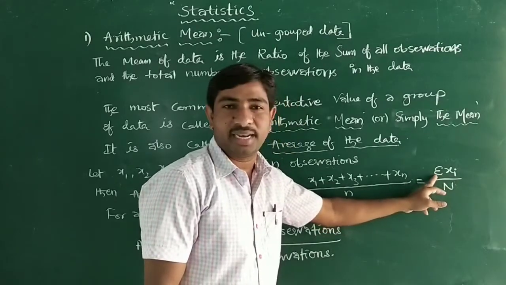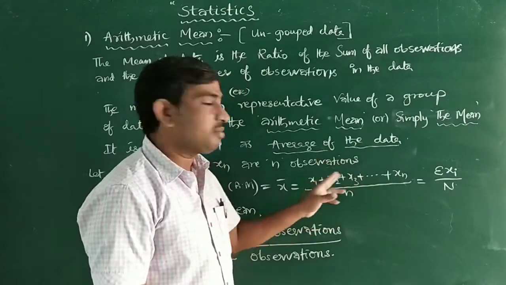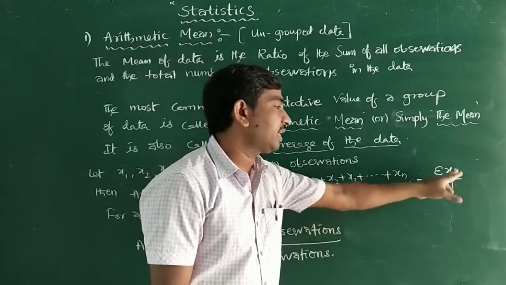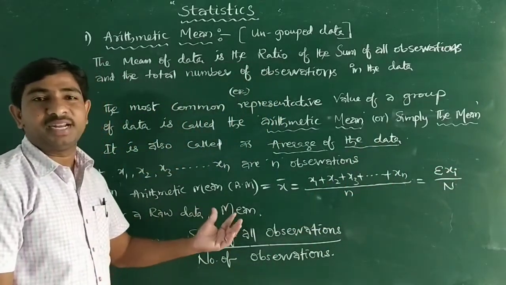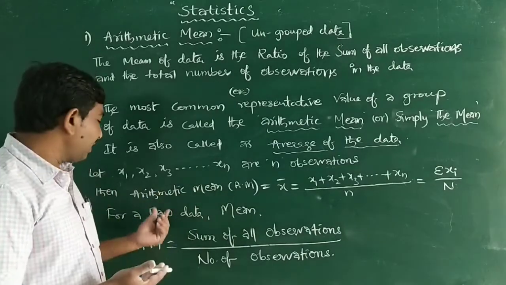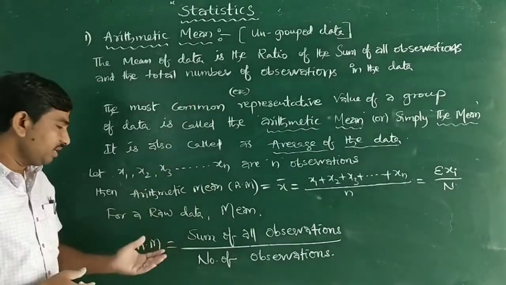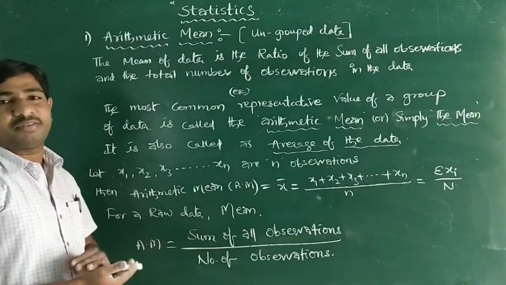Sigma is a Greek letter. It represents the sum of all the given terms. Sigma xi by n is also called summation xi by n. So for raw data, here meaning ungrouped data only, the arithmetic mean is equal to the sum of all observations divided by the number of observations.